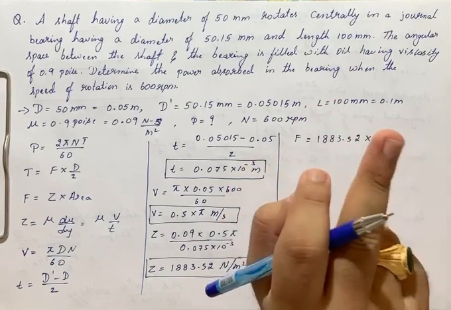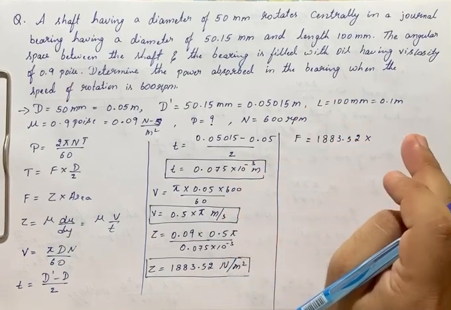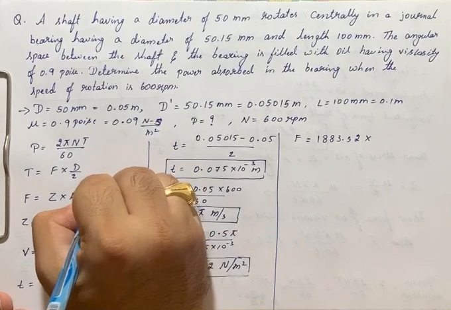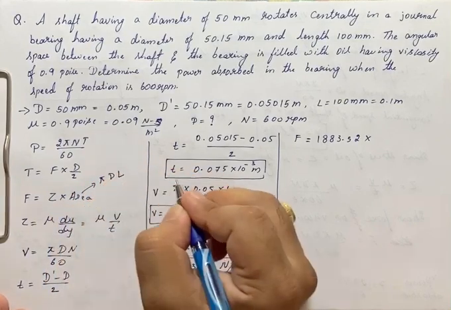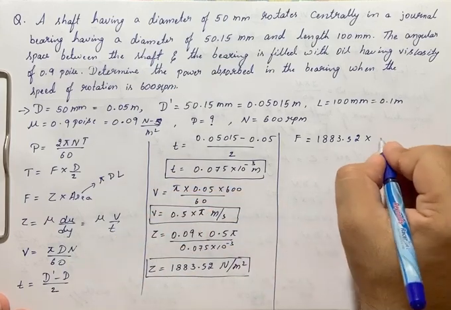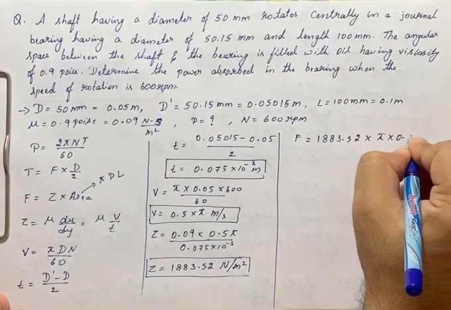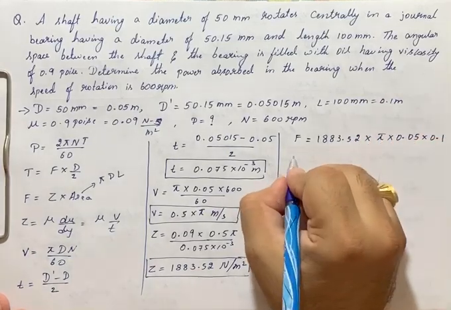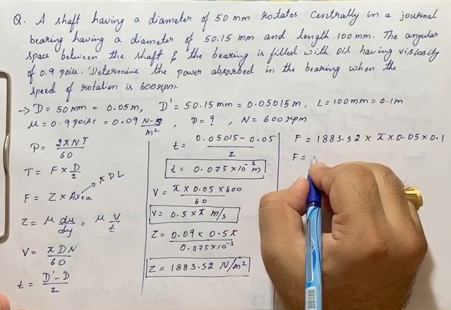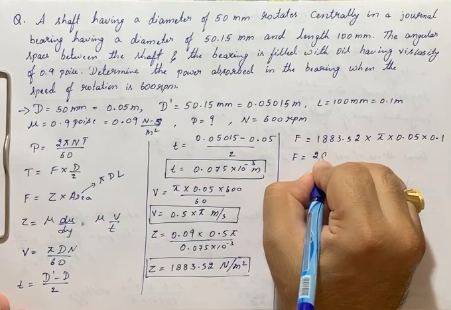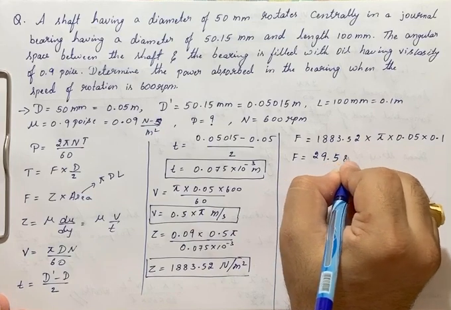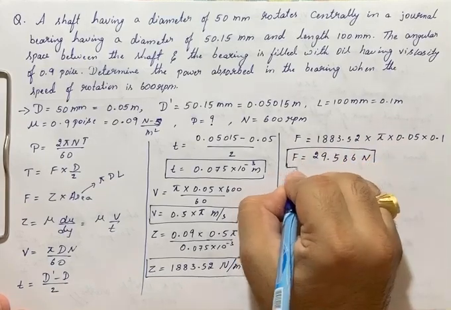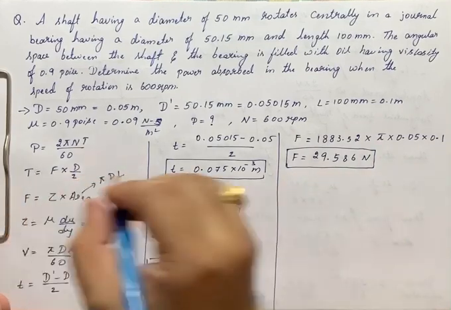The area which is in contact with the fluid, which is nothing but the circumferential area, pi D into L. So I write pi into D, the diameter of the shaft, 0.05, into length 100 mm, that is 0.1 meter here. So I'll get F as 29.586 Newton.